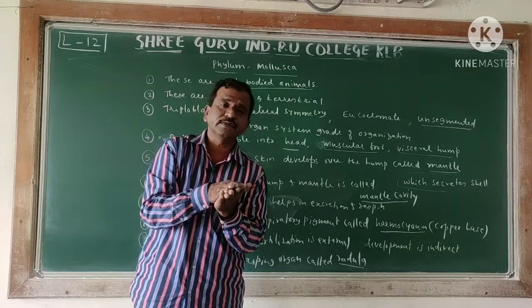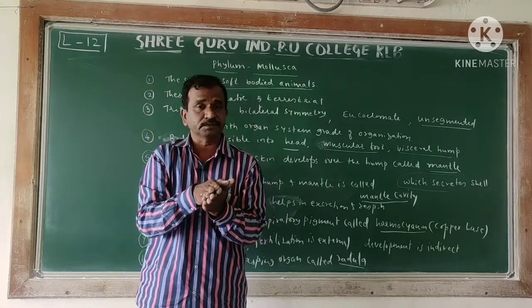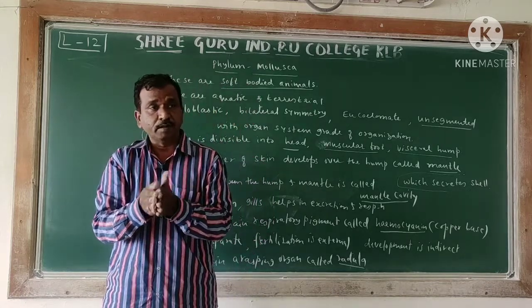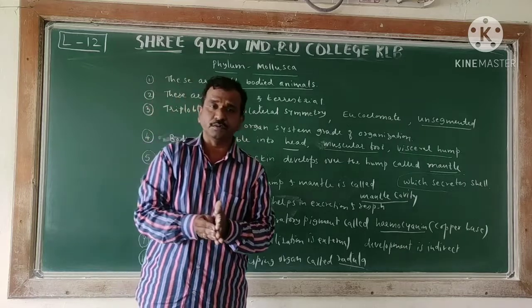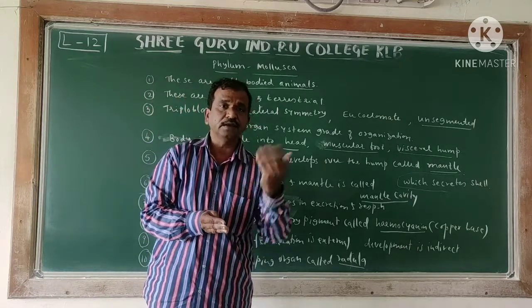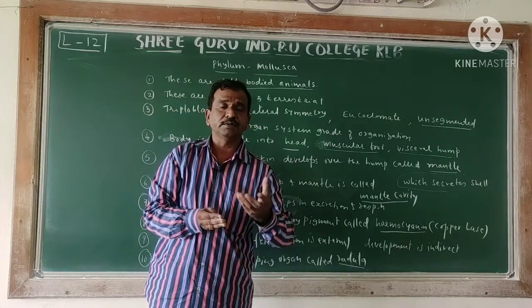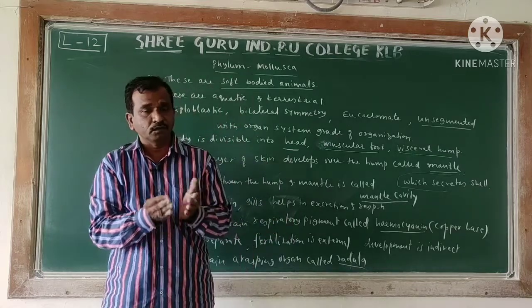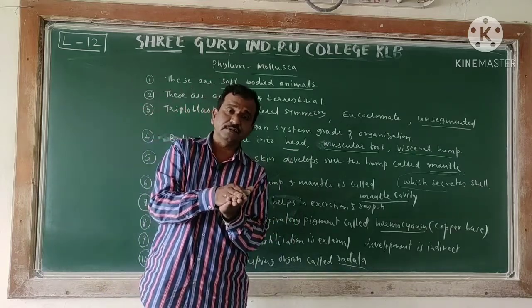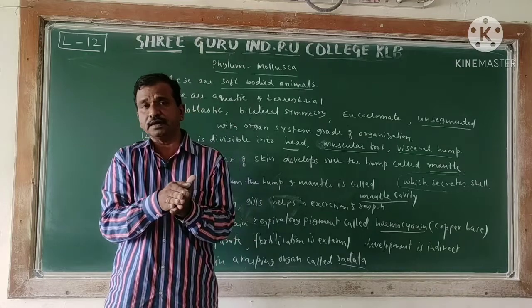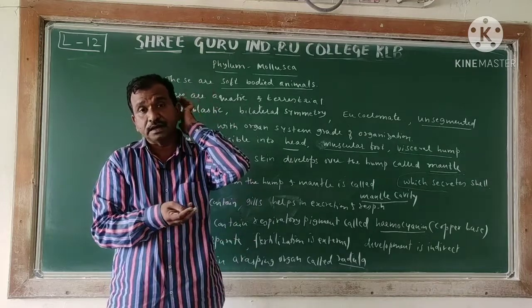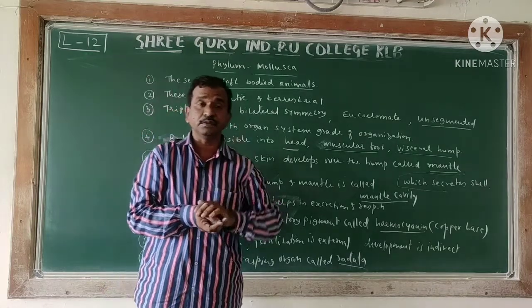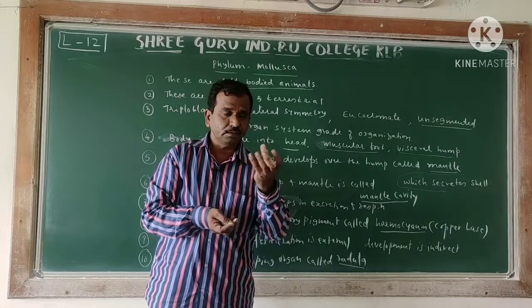Some of the animals, like the octopus, are not bearing shells. Powerful arms are found. With the help of the arms they make the protection of their body. Sepia is also there, loligo is also there. You can see that they are normally releasing something; a very important feature is found.